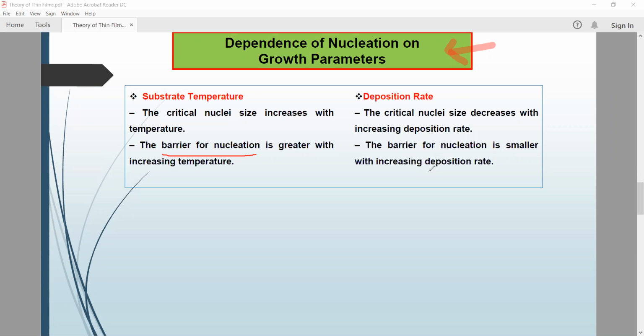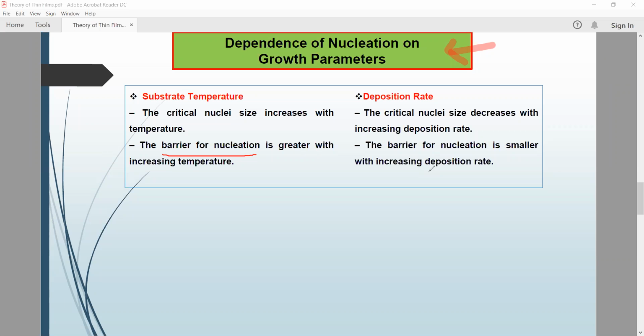If we decrease the deposition rate, the critical nuclei size increases. This process plays a vice versa role.